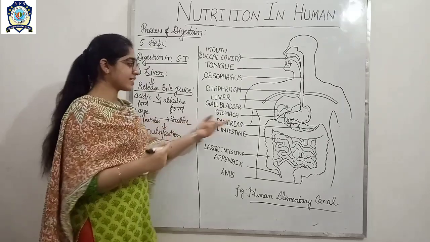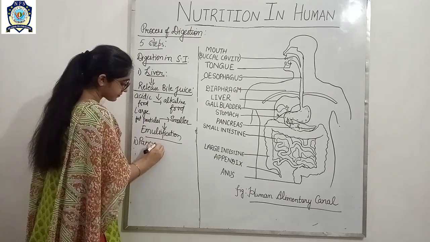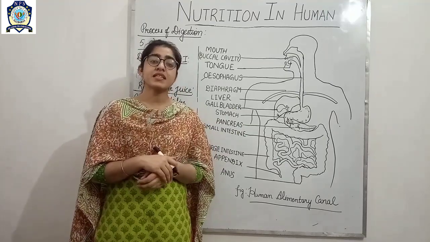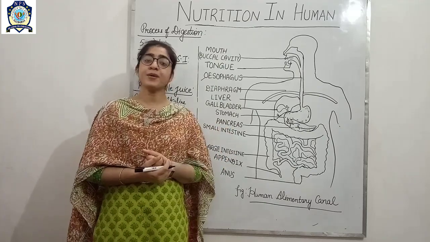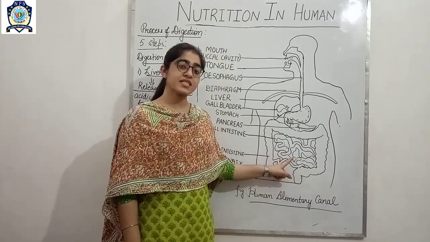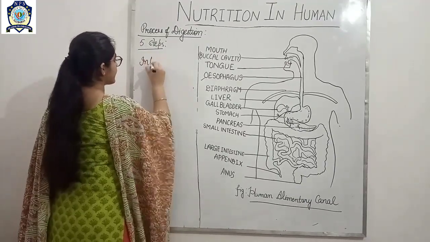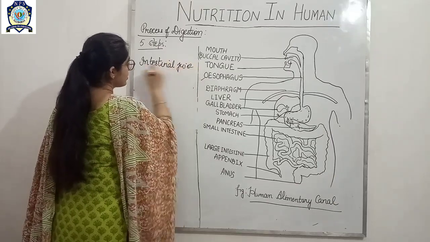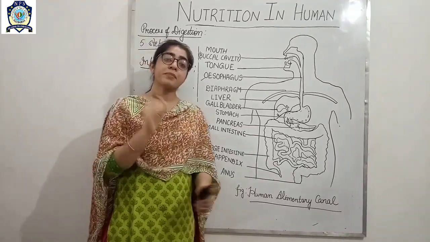Okay, and the next gland is the pancreas. So what happens in the pancreas? The pancreas releases the pancreatic juice, which helps in further digestion of carbohydrates, fats and proteins. As the food reaches the lower part of the small intestine, the small intestine releases intestinal juice. And what is the function of intestinal juice? This intestinal juice helps in complete digestion.